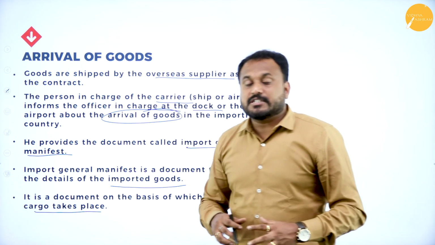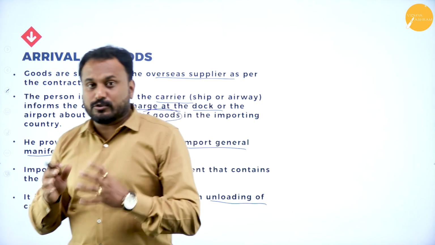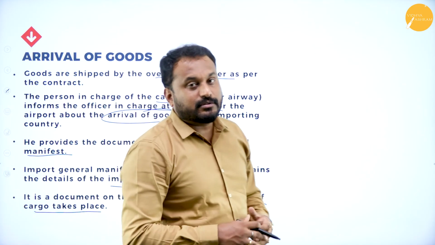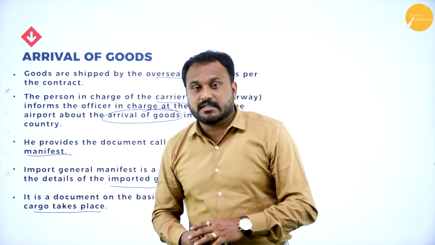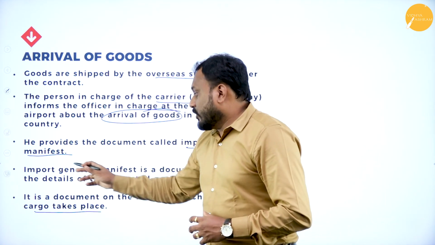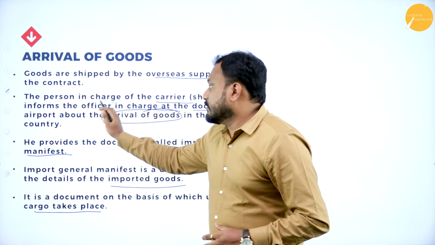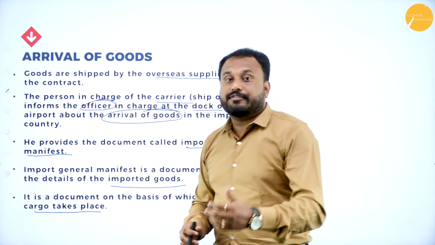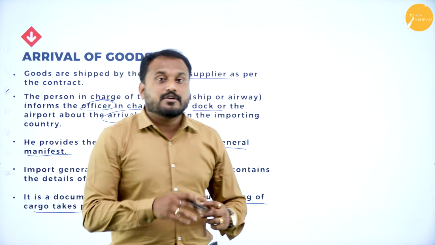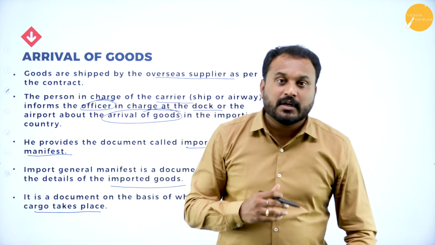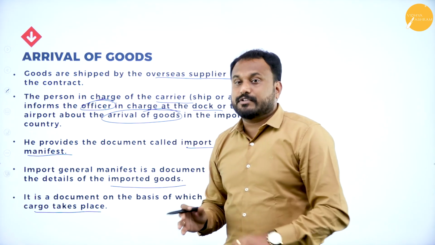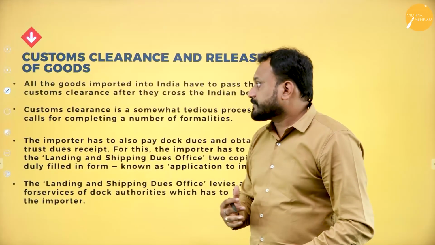Now whatever is mentioned in that particular manifest, only those products should be here. For example, in the manifest they say that you will be getting 50 packages, but in the shipment there are 70 packages. The officer in charge will only give 50. The remaining 20 he can't, because it has not been tallied. So that's why you are supposed to always go with the proper number, and give a proper brief about the product which will arrive.